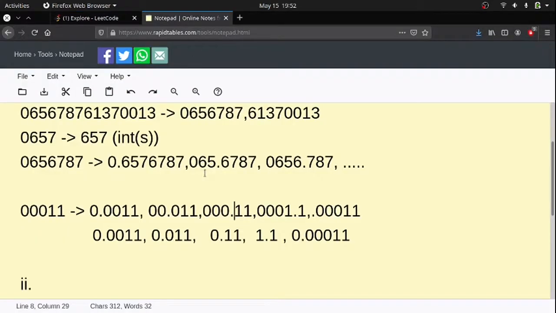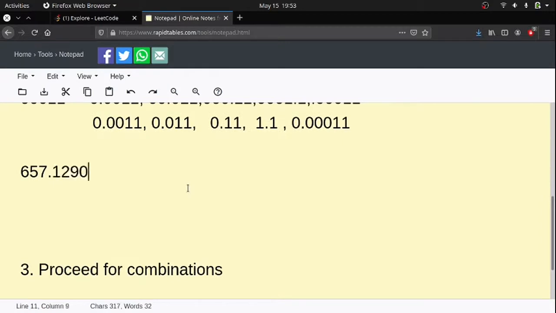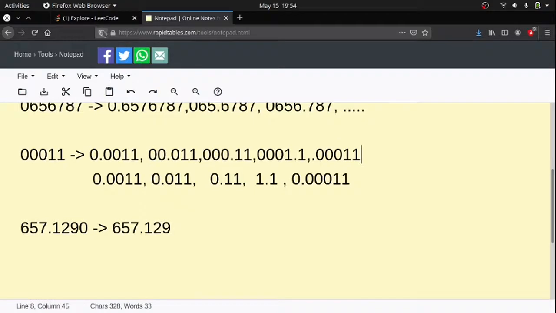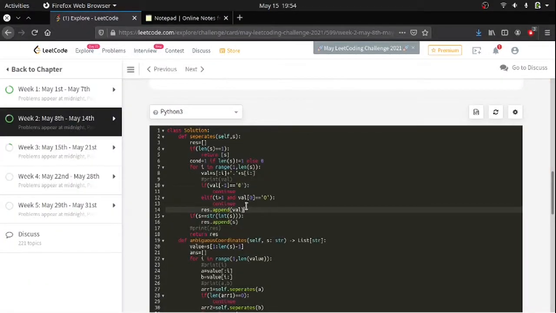Another condition, let us say 1290. For any value after I add the dot, if there is a 0 at the end, it is not going to be valid, right? 657.129 will be the outcome. So for any value, if there is a 0 after the dot, it will be invalid. These are the only two conditions that are going to be applied in this evaluation. So if those two conditions are raised, I'm simply skipping them and appending the valid number into the resultant.